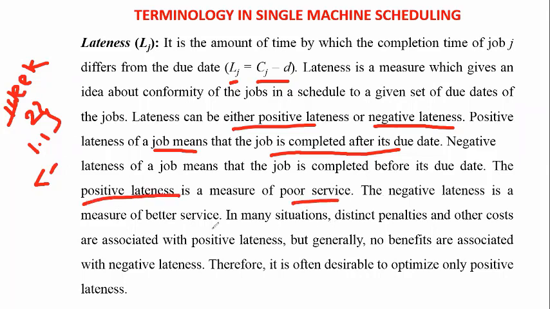The negative lateness measures a better service. Here we have to consider these terms. The positive lateness means delay. The negative lateness means earlier completion. We can remember this. Coming to the positive lateness, it is a poor service. If we have positive lateness, we are providing poor service. If we have negative lateness, we are going to provide better service.